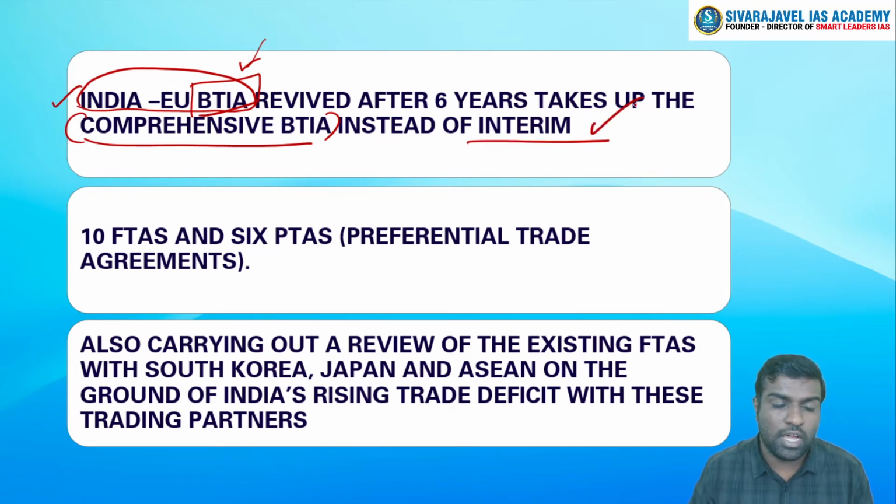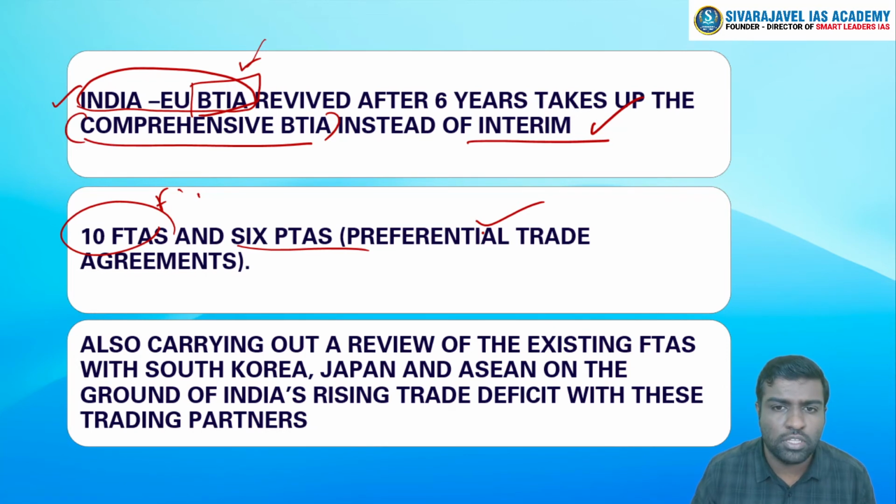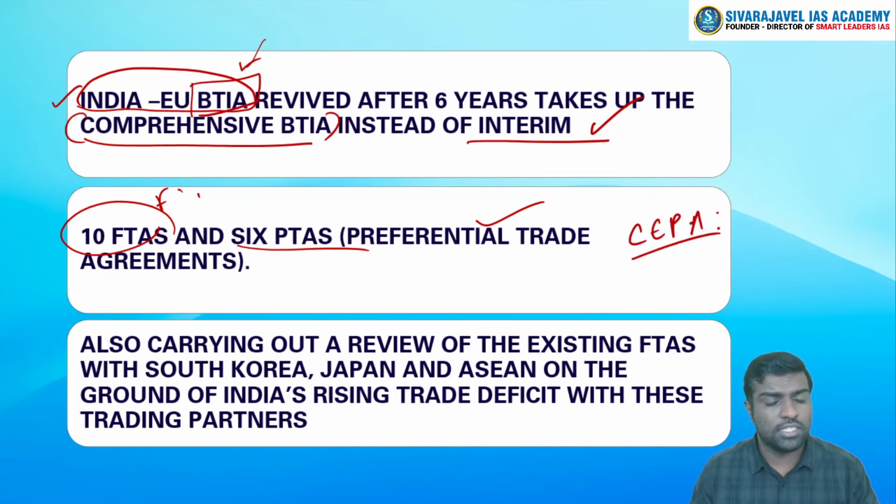So as of now, India presently has 10 free trade agreements and 6 preferential trade agreements. India is also in the process of negotiating more and more deals, especially with Australia in the form of a comprehensive economic partnership agreement. All these things are taking place.